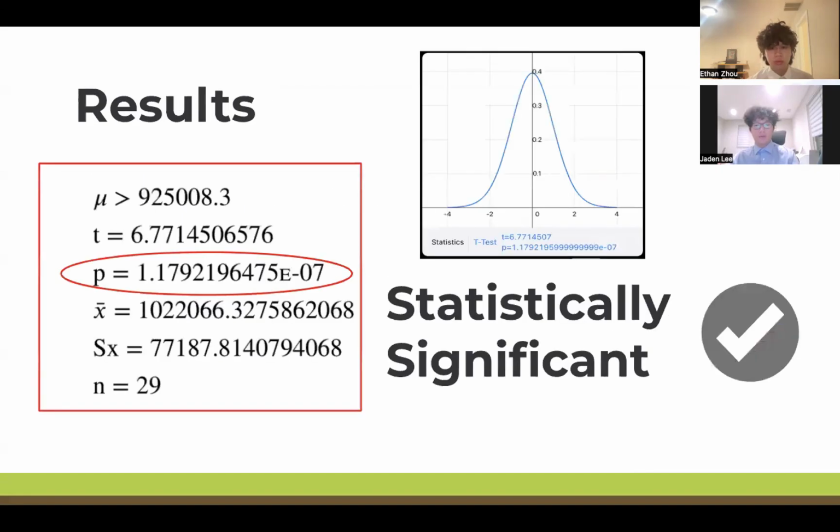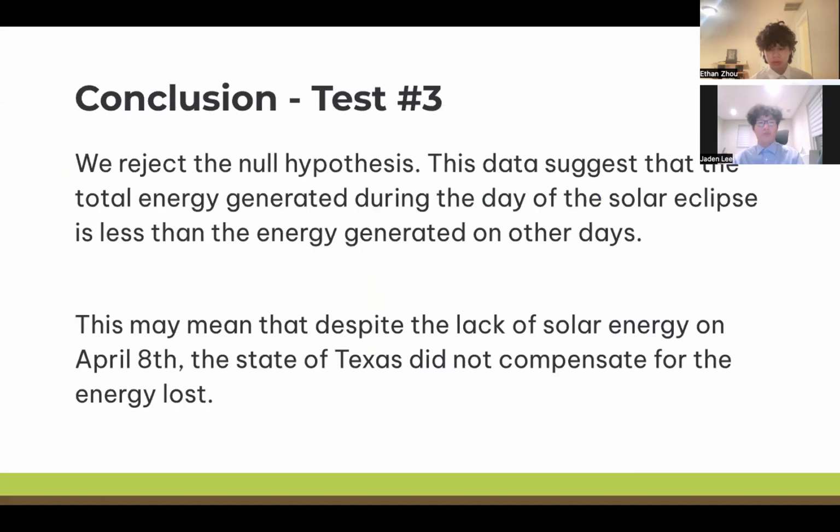We could use a t-test. We got a p-value of 1.179 times 10 to the negative 7th power, and our standard deviation was 77,187, meaning it's statistically significant. As a conclusion, we reject the null hypothesis. This data suggests that the total energy generated during the day of the solar eclipse is less than the energy generated on other days. This may mean that despite the lack of solar energy on April 8th, the state of Texas did not compensate for the energy lost.